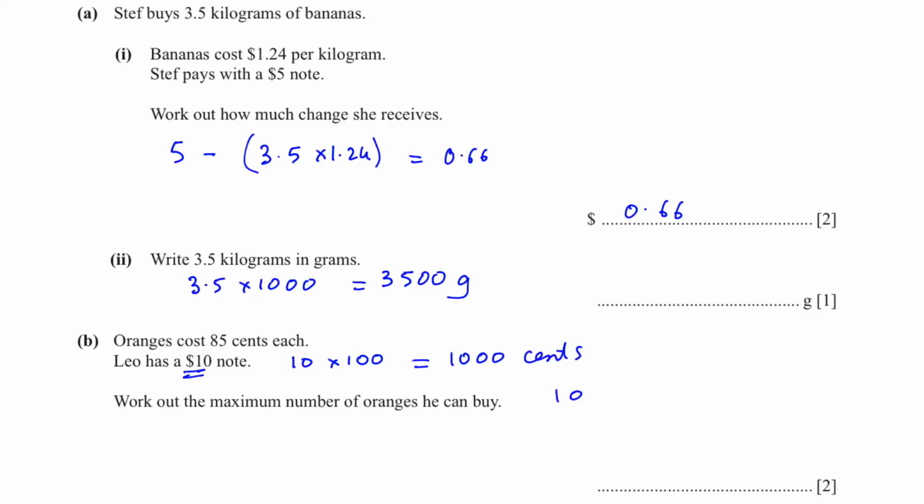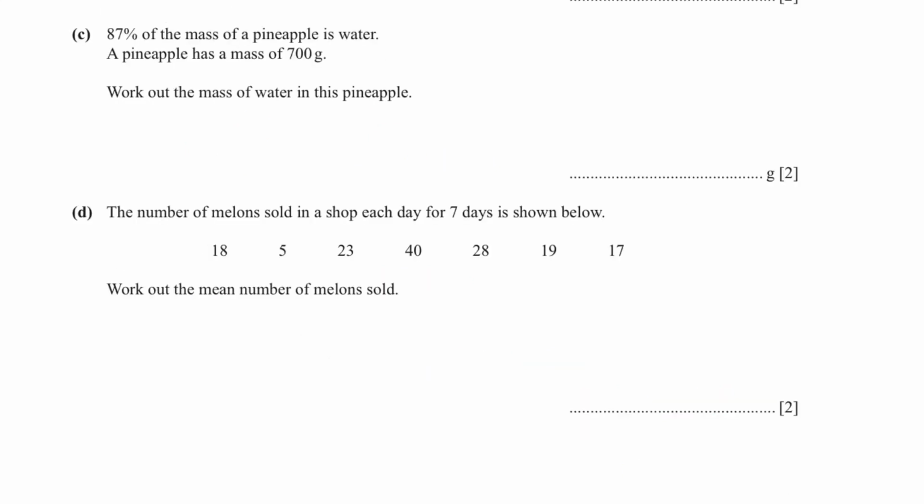Now we are going to divide 1000 by 85 and we'll get 11.76. We want to find the number of oranges. Oranges cannot be in decimal. So we write the whole number, which is 11. He can buy 11 oranges.